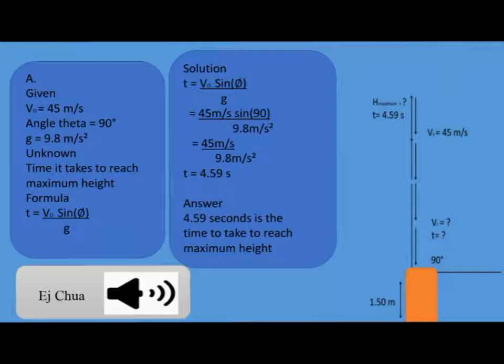We will use the formula for the time to reach maximum height, which is initial velocity times sin theta divided by g. We substitute the given values, then solve for the unknown. As a result, the time it takes for the arrow to reach its maximum height is 4.59 seconds.